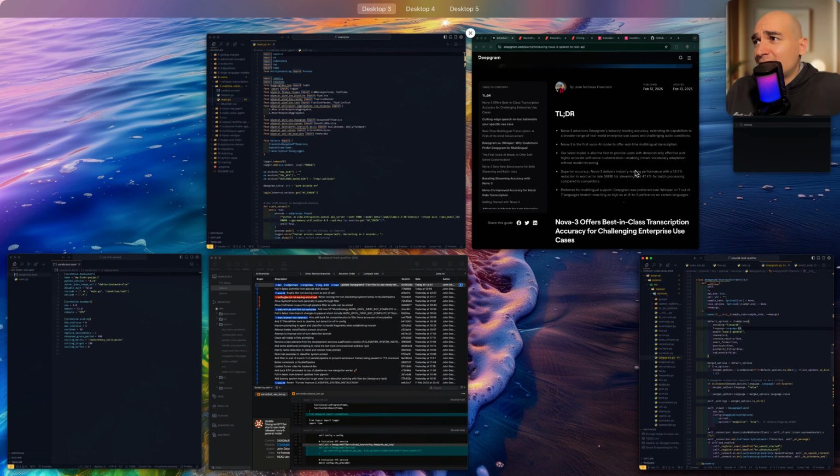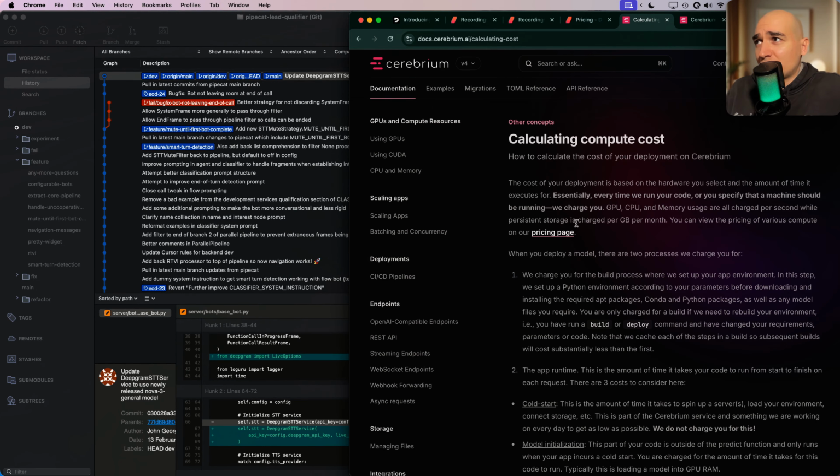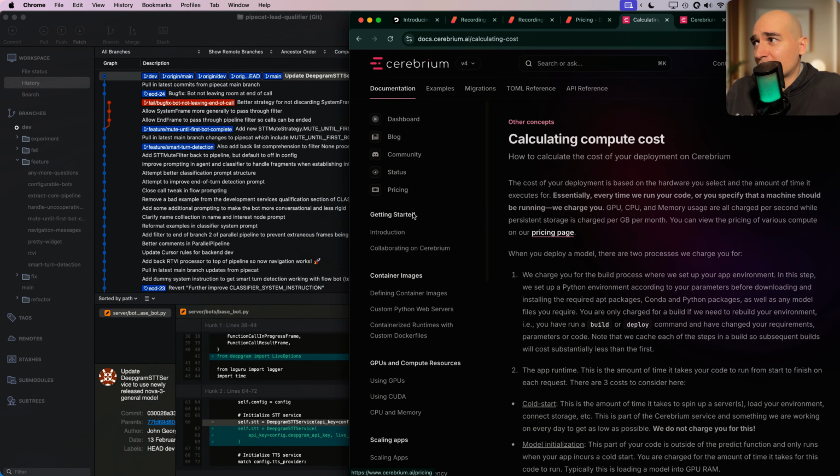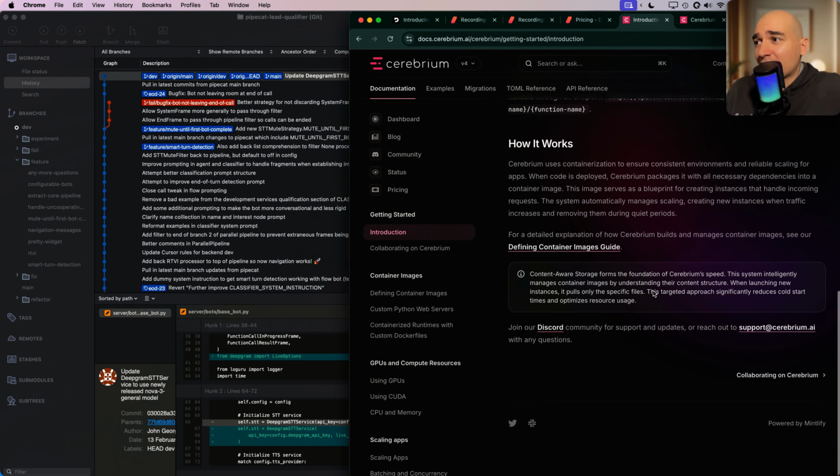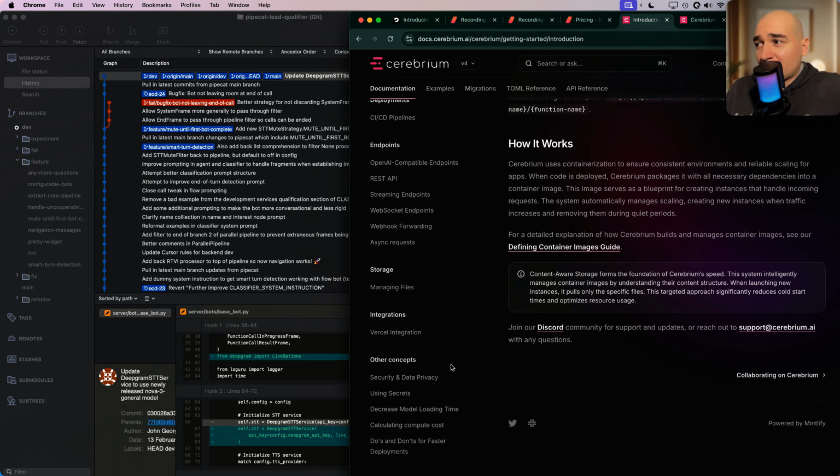So then the next thing I did was look at Cerebrium for their deployment, and I just literally went through their quick start in the introduction, installed the first app, and got that working, and you get $30 to play with, so just try that out. So I'm going to do that.